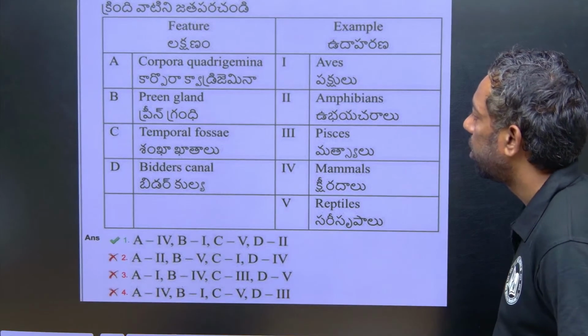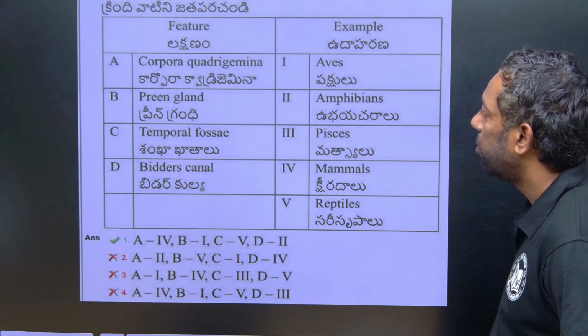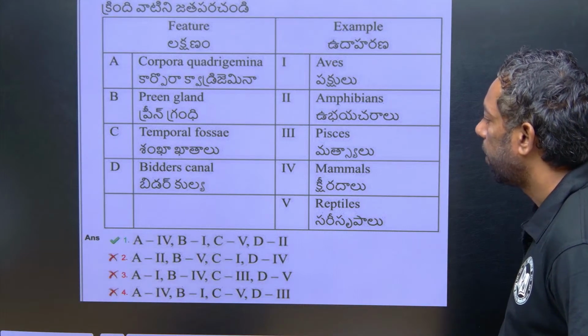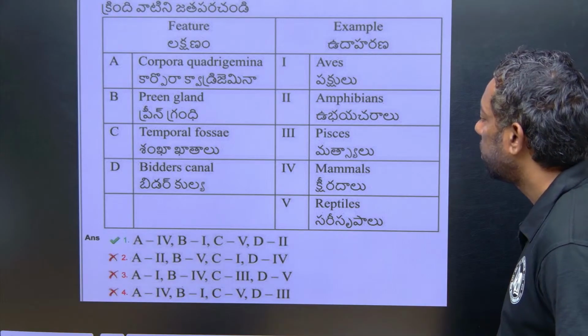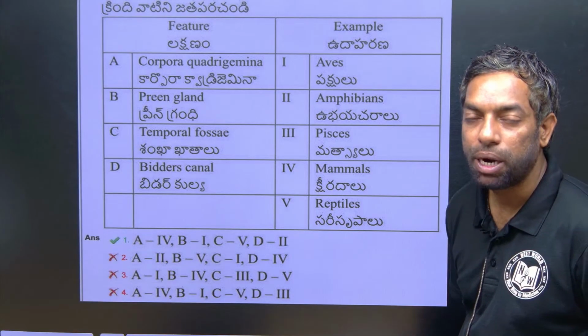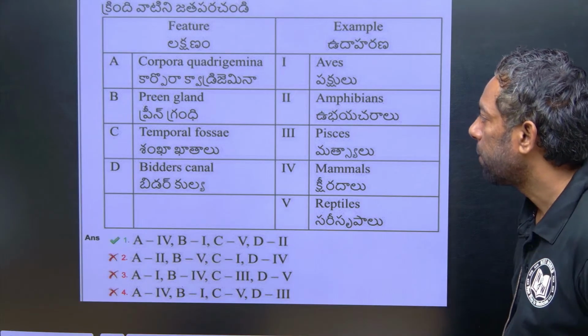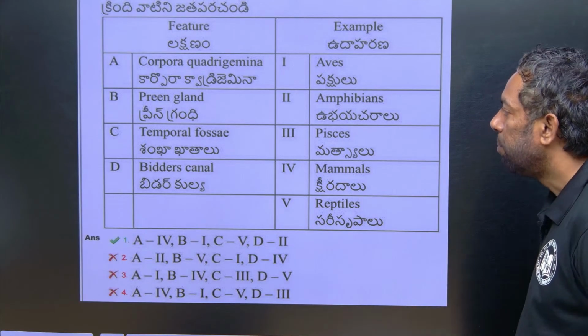Corpora quadrigemina, preen gland, temporal fossae and Bidder's canal. Yeah, A is corpora quadrigemina, of course midbrain. The midbrain is located in mammals only. Yeah, preen gland is B, 1.